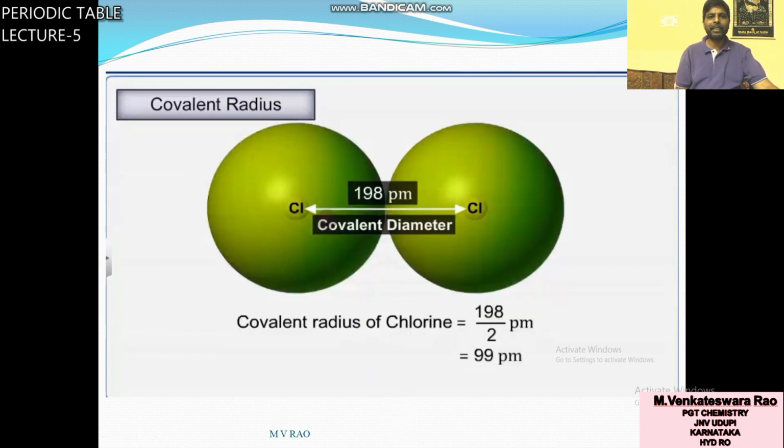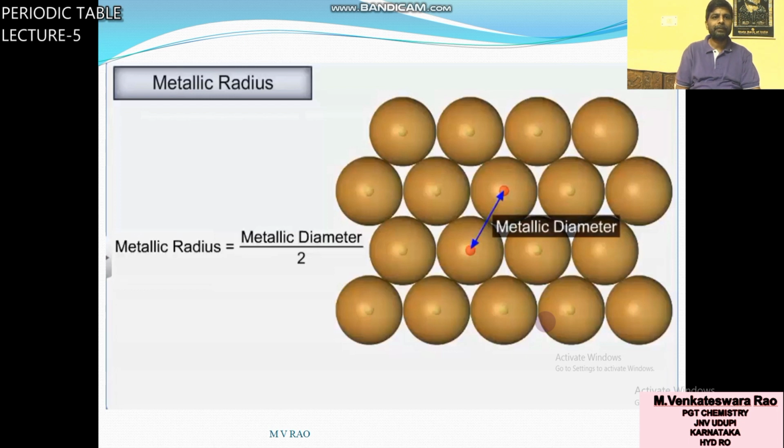For example, for the non-metal chlorine, the internuclear distance is 198 picometers. Half of the diameter, 198 by 2, is 99 picometers. So the radius of chlorine is 99 picometers.